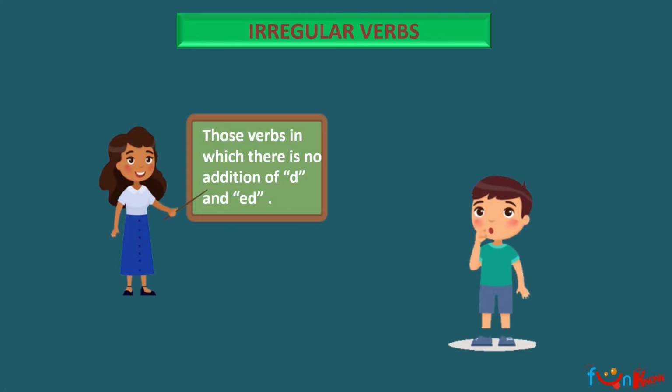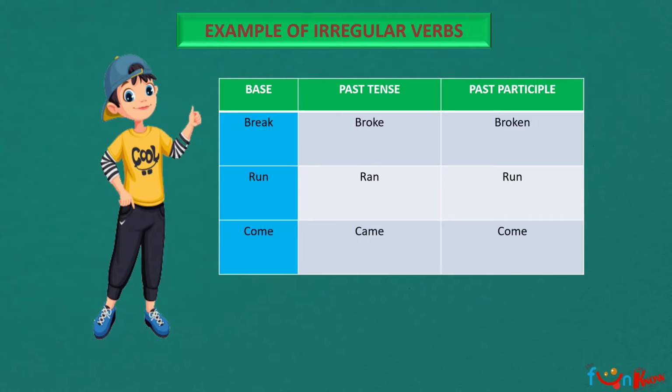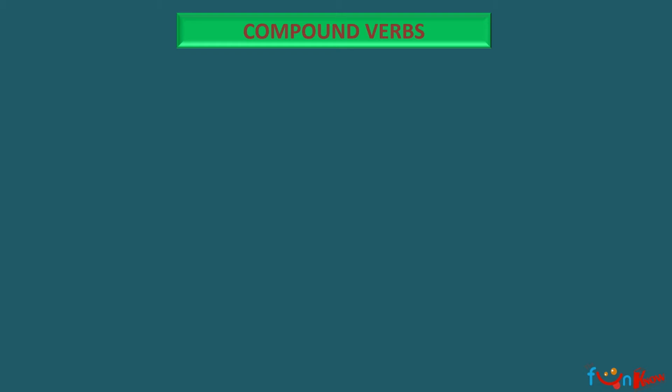Whereas when we talk of irregular verbs, there is no addition of d or ed. Like break, it's broke or broken. We do not say broked. Run, it's ran or run. We do not say runned. Come, came, come. These are examples of irregular verbs.